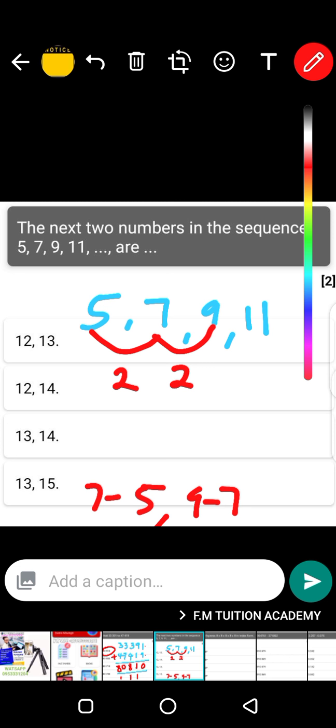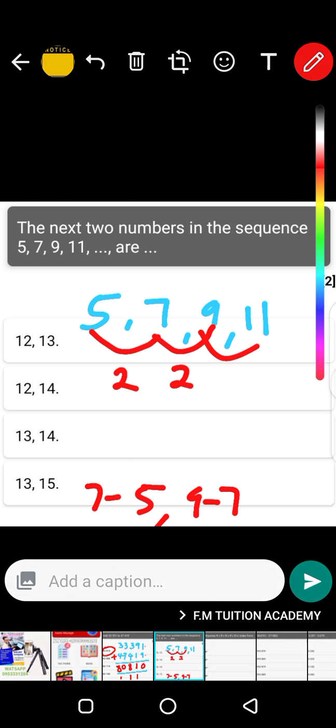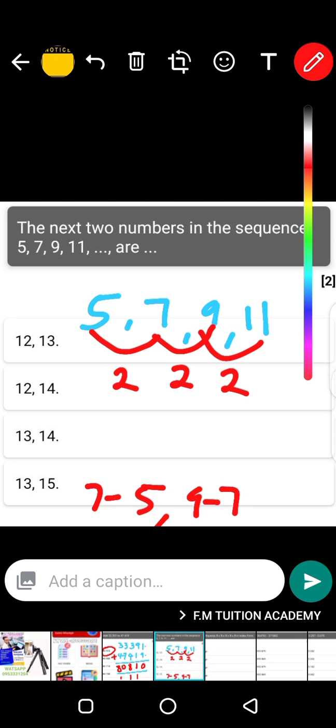The difference from 9 to 11 is also 2, because 11 minus 9 is 2. So the difference here is just 2. They were adding 2 to each number. 5 plus 2 gives 7, 7 plus 2 gives 9, 9 plus 2 gives 11.